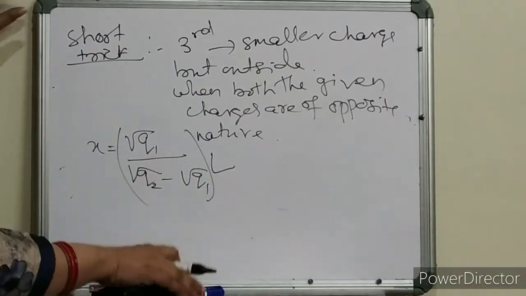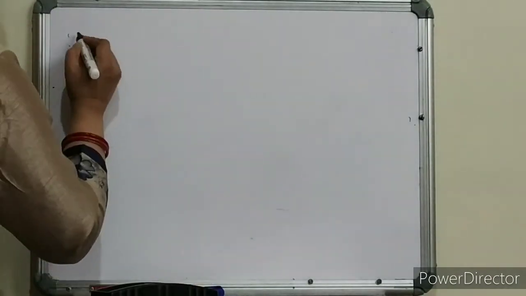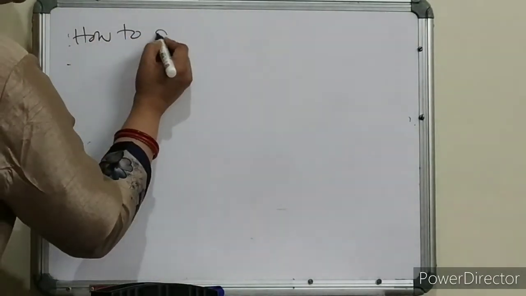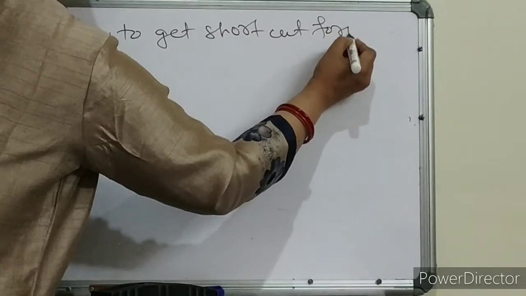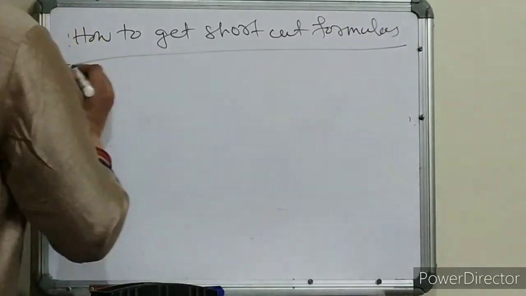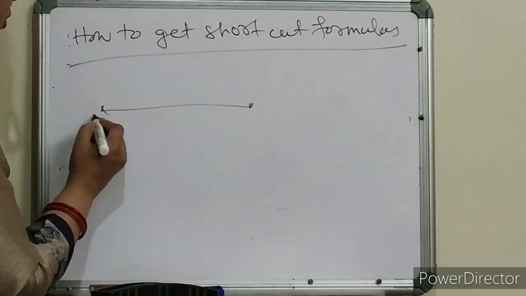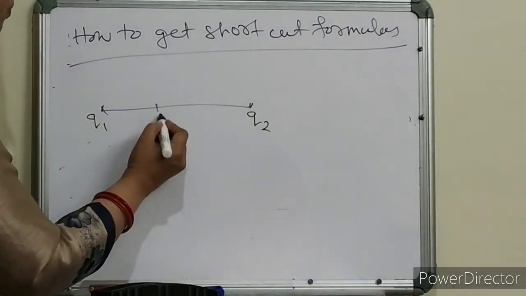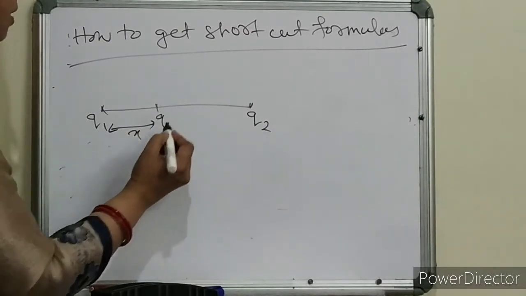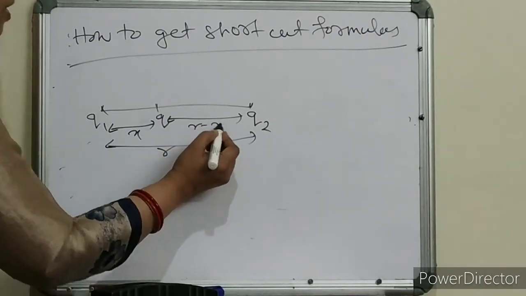Okay, that is how we have done it. But how are we getting such formulas? Let us see how to get these shortcut formulas. I think this video is getting bigger and bigger, lengthier and lengthier. This will be the last thing. Okay, suppose this is q1, children, this is q2. Our third charge is, suppose, q. It is placed at distance x like this, and let the distance apart be r. So it will be r minus x, children.